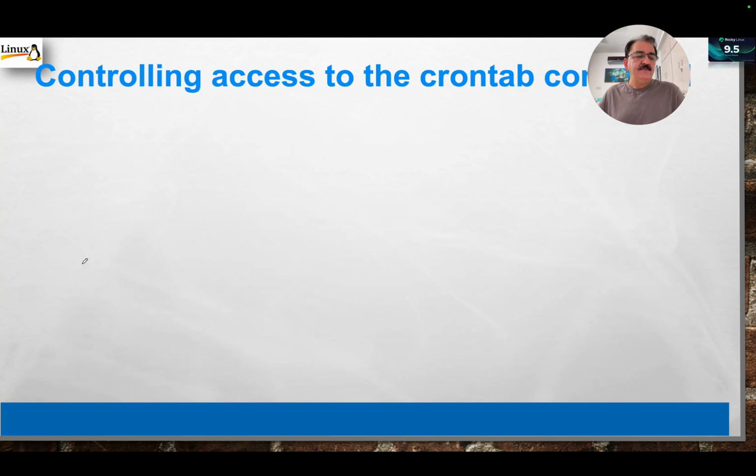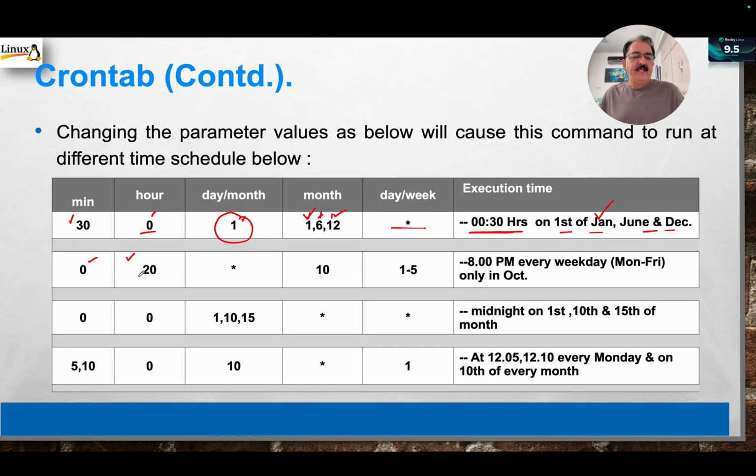Another example, 0:20, that means 8 p.m., every day of month, only in the month of October, every day of week, that is Monday to Friday. So 8 p.m. every weekday, that is Monday to Friday, but only in October. 00 means midnight, on the 1st, 10th and 15th of every month, every day. So midnight on the 1st, 10th and 15th of the month.